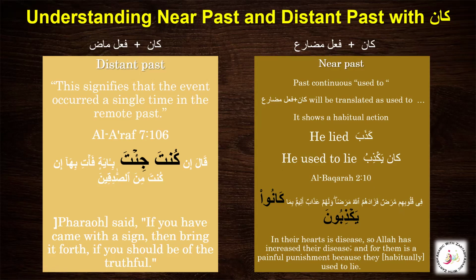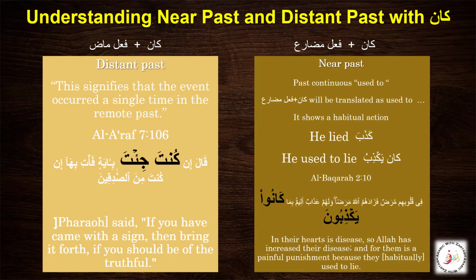So we have kana yakzibu. Here we have the inside doer, the damir mustatir, taqdiru huwa, and then we have yakzibu as a sentence. So we will translate it as he used to lie.